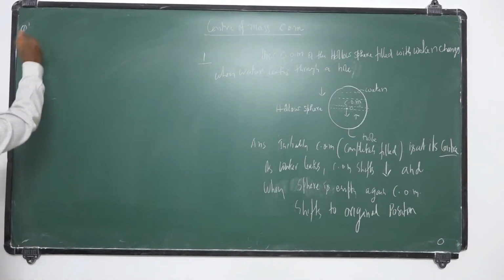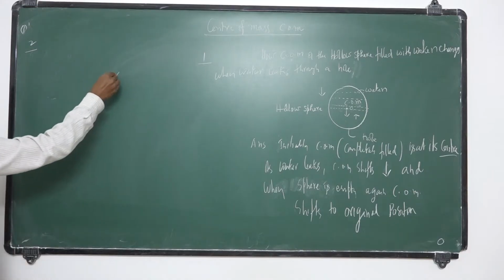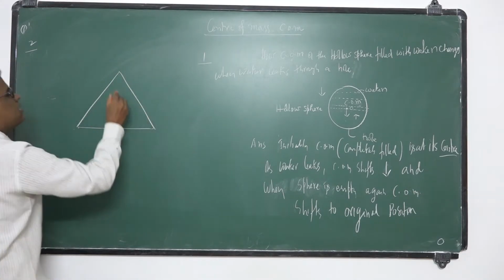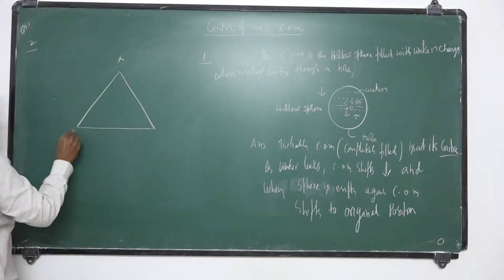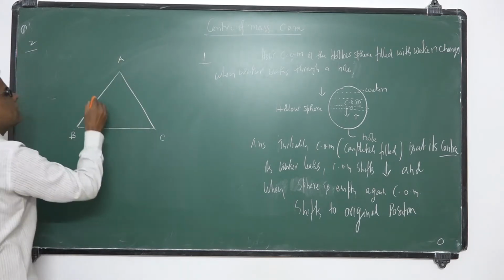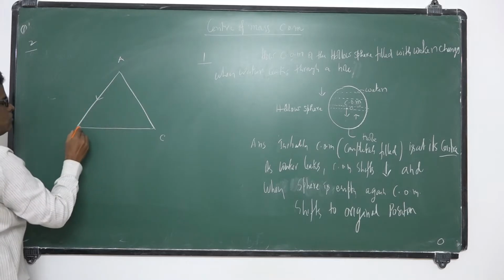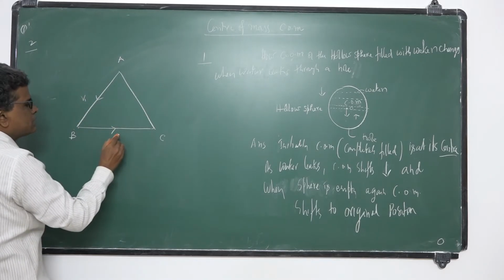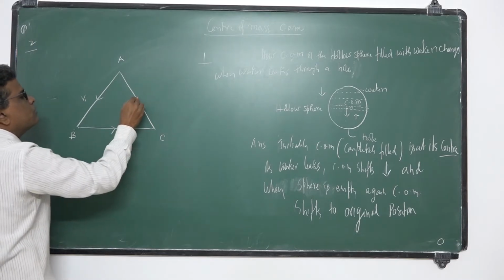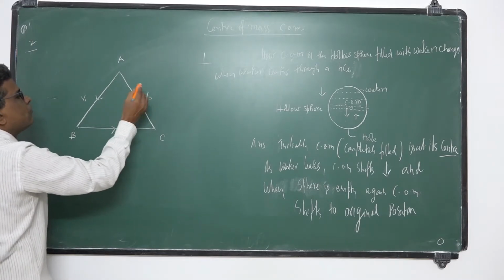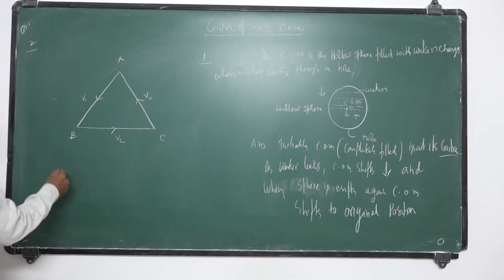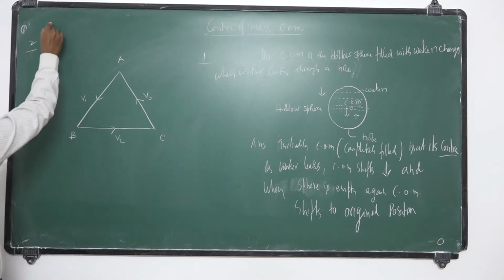Second problem. Suppose there are three particles which are moving towards each other. They are the vertices of an equilateral triangle A, B, C. A moves towards B with a speed V1. B moves towards C with a speed V2. C moves towards A with a speed V3.